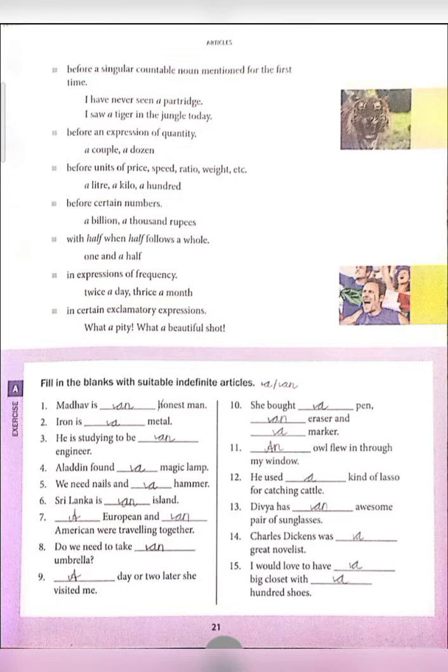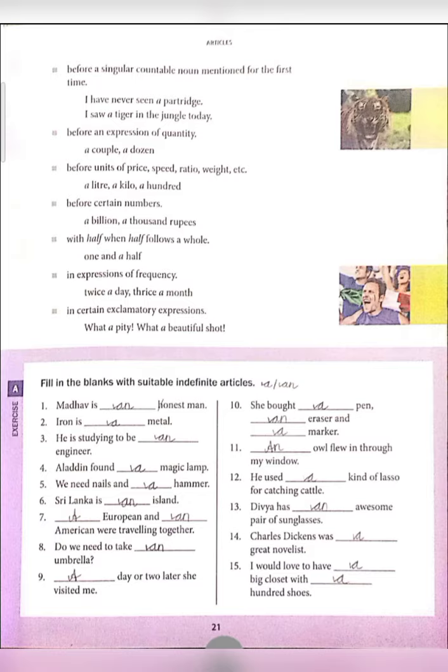Eighth one. Do we need to take dash umbrella? Here also "an". The pronunciation of the vowel is given here. Umbrella begins with the sound "uh", it's a vowel: A, E, I, O, U. Next example: dash day or two later she visited me. Whenever we are talking about time, or any number, that time we use "a", like "a day or two later she visited me".